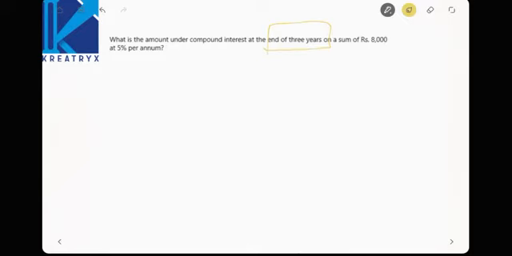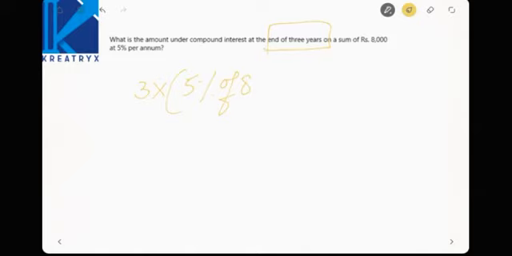So 1 1, 1 2 1, 1 3 3 1. So 3 is there here, so it has to be 1 3 3 1. So to make calculations easier, I will rub this. Now observe here, 3 into 5% of 8,000.